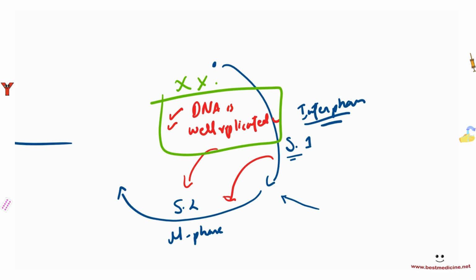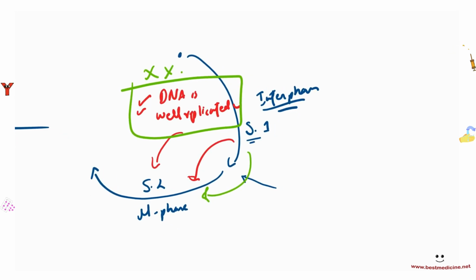If they don't function well, then they're not going to stop the cell from dividing with errors. If there's errors in the DNA, they're not going to be able to stop it. So the cells with errors are just going to keep on dividing, and that's going to result in something called uncontrolled cell division. Okay? So the cell division becomes uncontrolled.